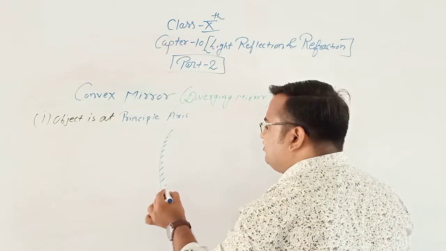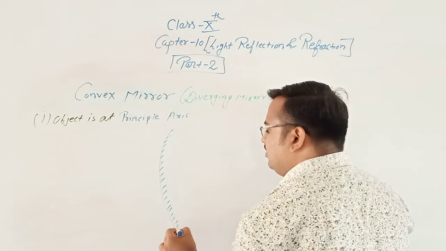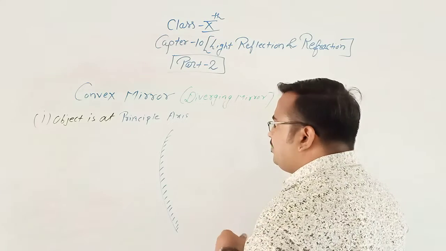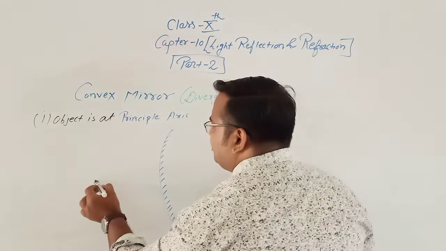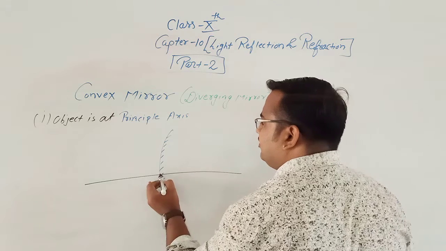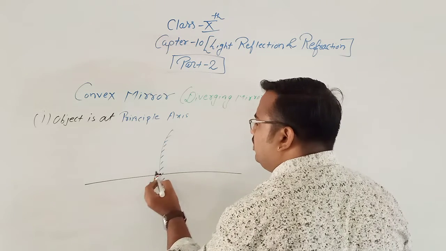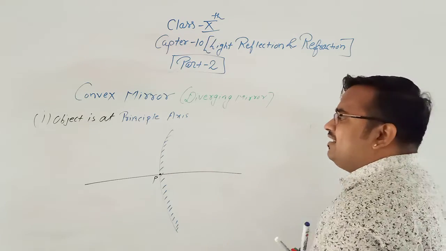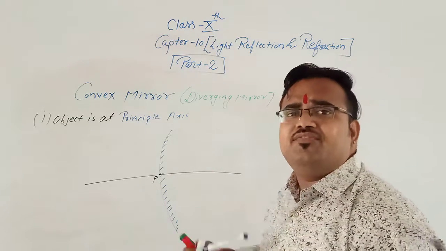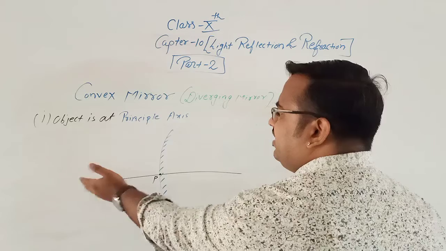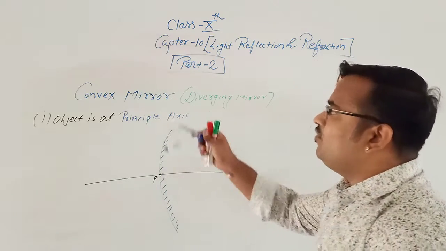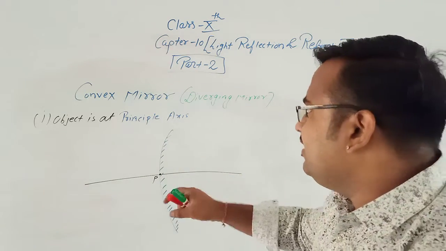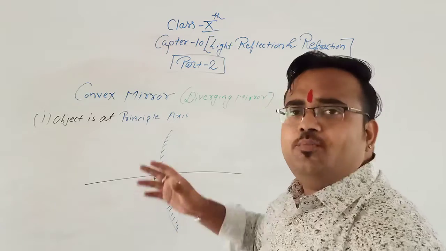This is the internal side which is painted. Now, this is the principal axis, and this is the pole. If the object is on the principal axis, we can put the object anywhere on the principal axis in case of a convex mirror.